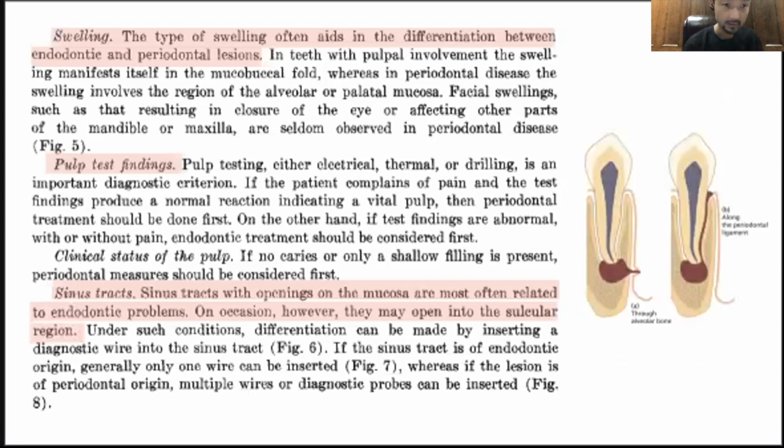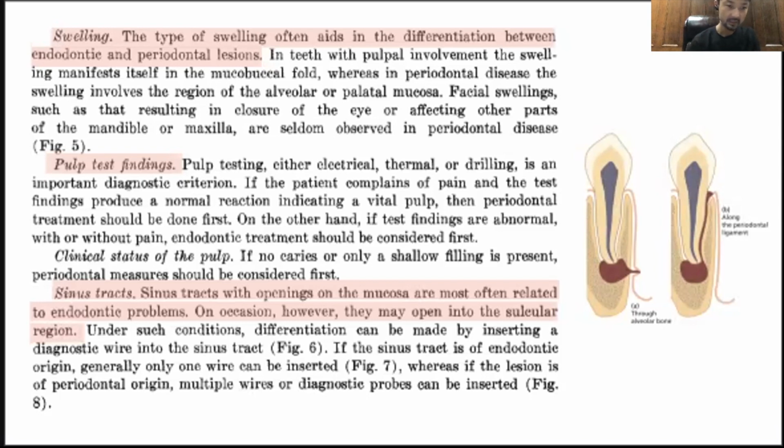And also swelling. The type of swelling often aids in the differentiation between endodontic and periodontic lesions. If the swelling is at the apical portion, this is endo. If the swelling is along the marginal periodontium, it could be perio. So the location of the swelling helps us. And pulp test findings: of course, if this is coming from endo, the pulp should be necrotic. But if it's coming from perio, it could be vital.